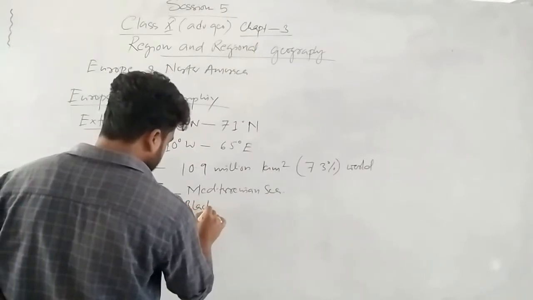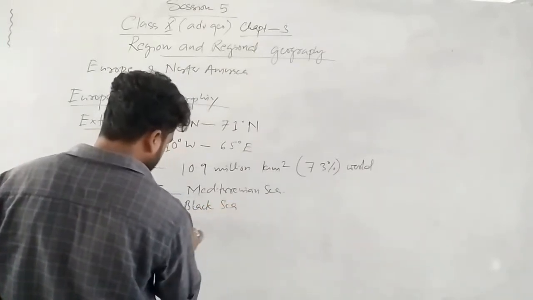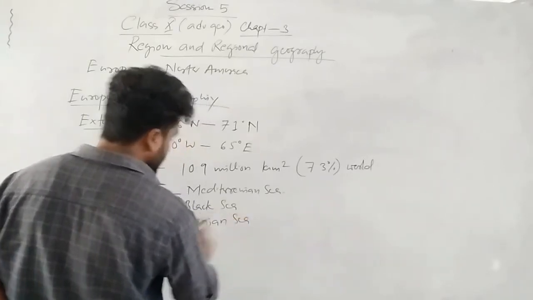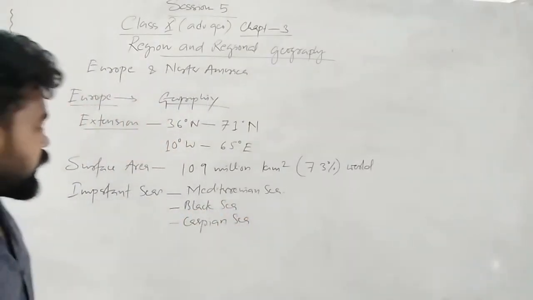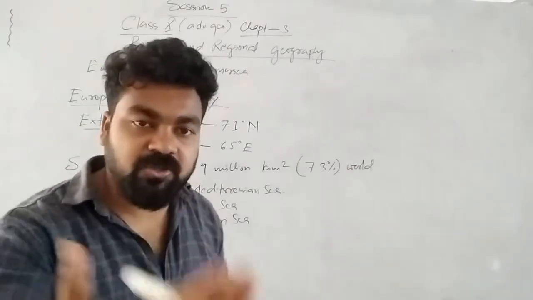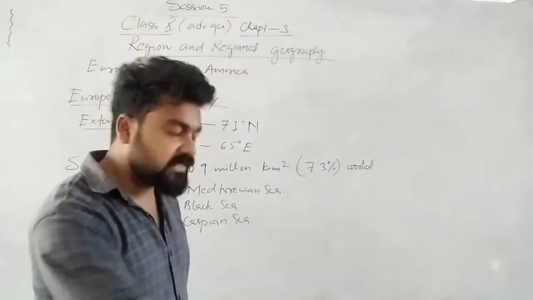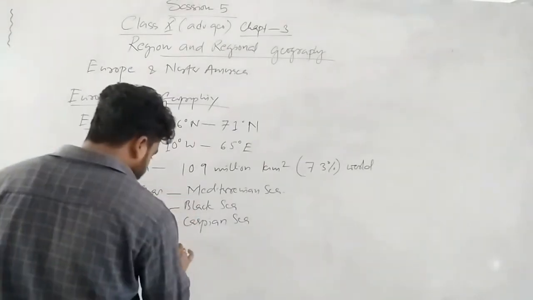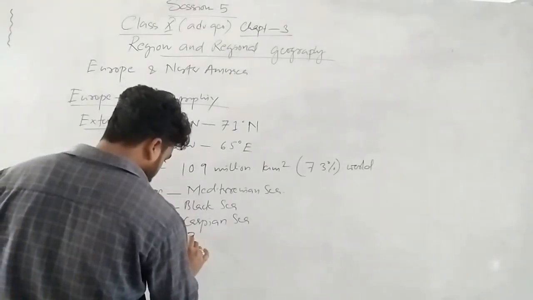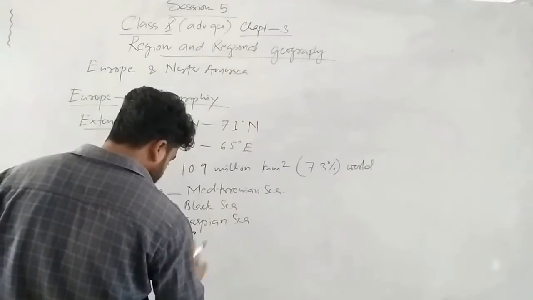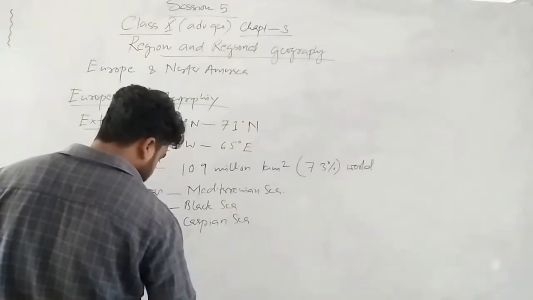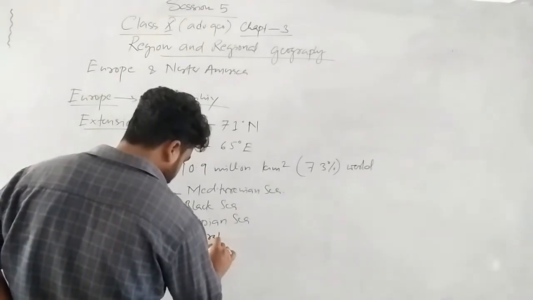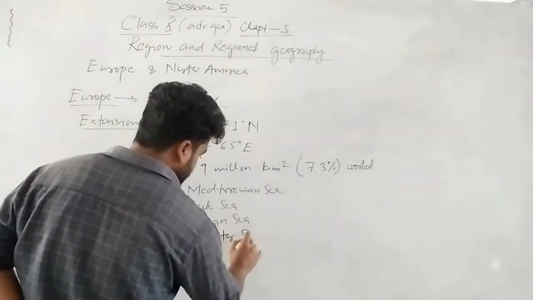Then Black Sea, then Caspian Sea. This Black Sea actually belongs partly to Europe and partly to Asia. Then one strait is there. Name of the strait is Gibraltar Strait.